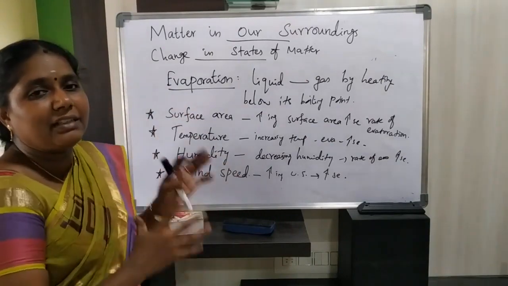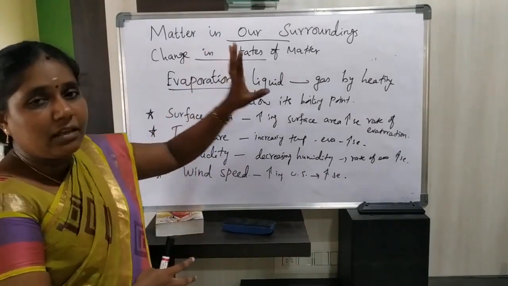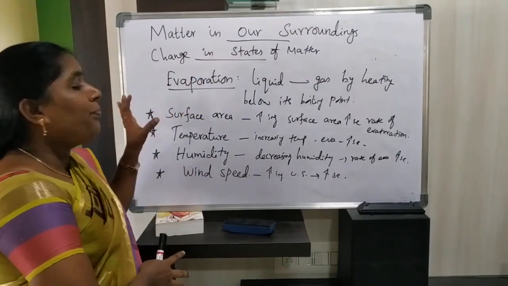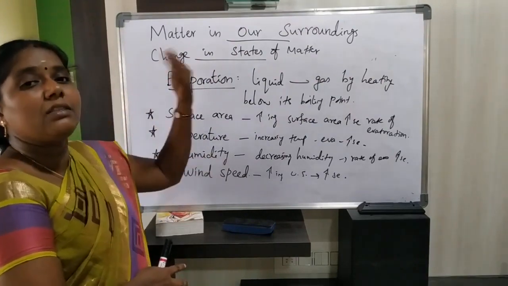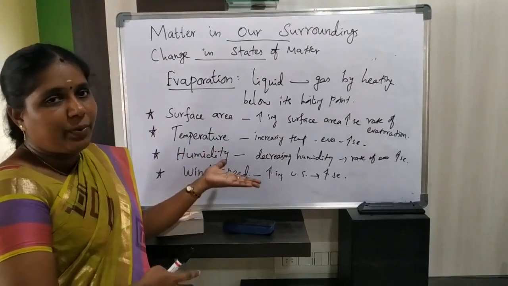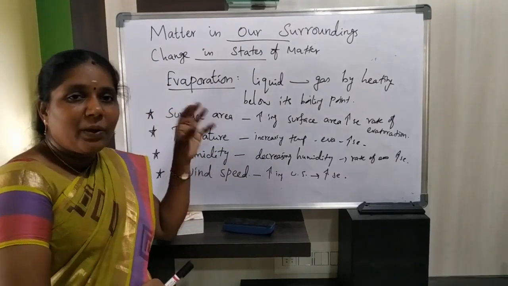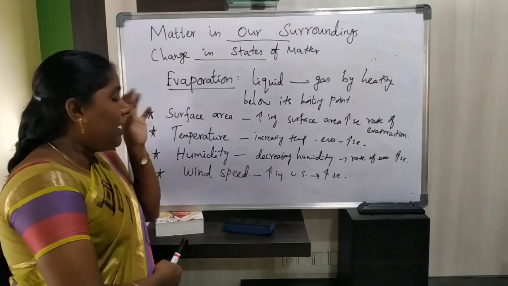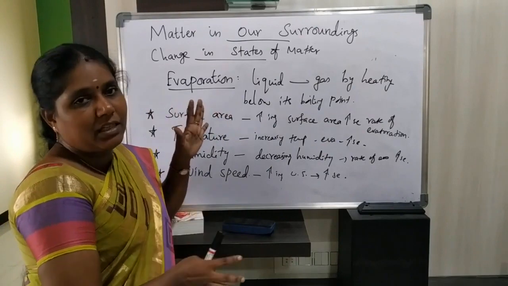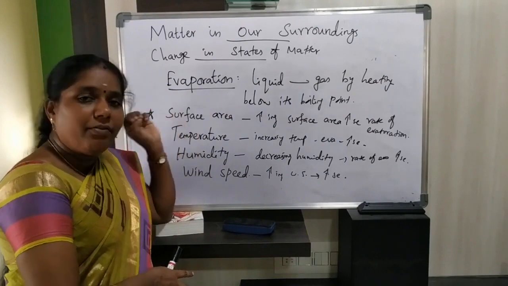Increasing surface area, increasing temperature, decreasing humidity, and increasing wind speed all increase the rate of evaporation. Except for humidity, the remaining three factors increase the rate of evaporation when they increase, but only when humidity decreases will the rate of evaporation increase. So these factors affect the rate of evaporation.